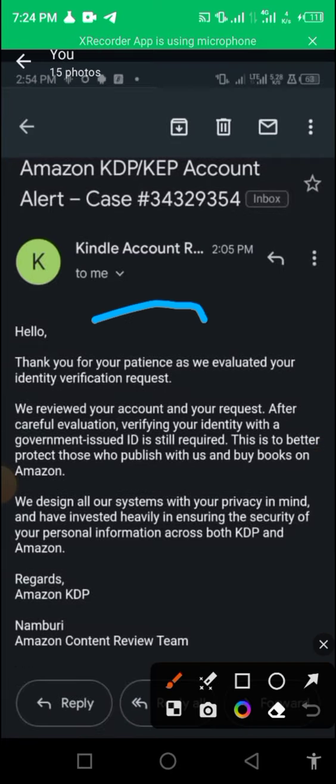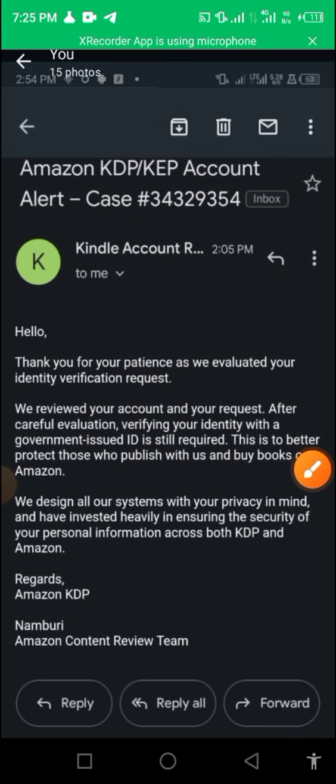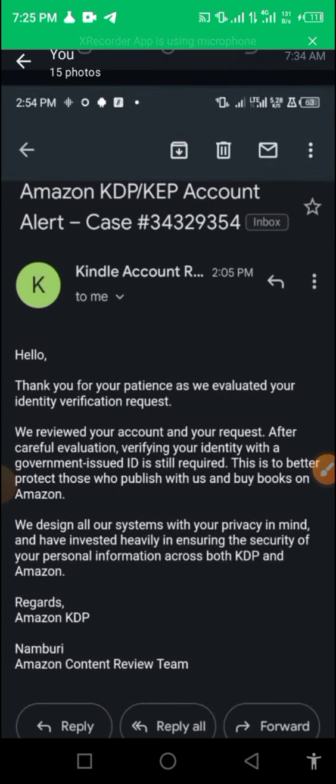It said, thank you for your patience as we evaluated your identity verification request. We reviewed your account and your request. After careful evaluation, verifying your identity is very much required. But the question is, how are you verifying? Amazon wants us to verify either with a voter's card, international passport, driving license, or the last one, which is the NIN. But it seems they are rejecting a lot of NIN. Whatever be the case, there will surely be a way. We don't know if it's a technical issue from Amazon or just the Nigerian verification system.